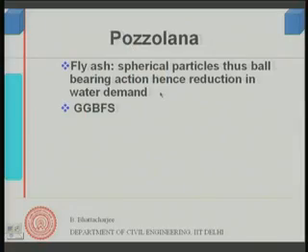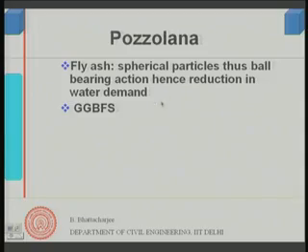Right. So, two issues: the main thing fly ash does is give you a pore filling effect, and also through spherical particles it gives you ball bearing action, and therefore there is a reduction in the water demand of the concrete when you add fly ash.